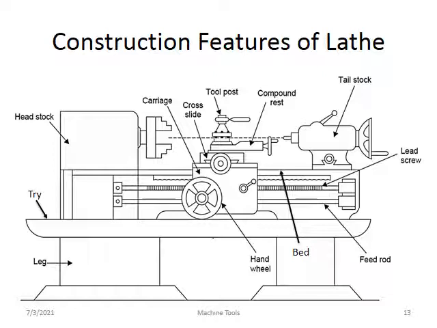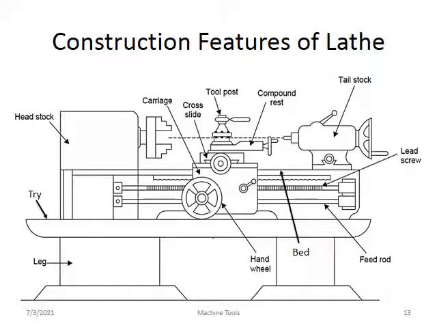These are the important parts. The tray is provided at the bottom of the bed. The main purpose of the tray is to collect the chips. When the metal is cut with an HSS tool, it comes off in the form of chips. The chips fall down into the tray. After that, you can collect them, and they are considered scrap.